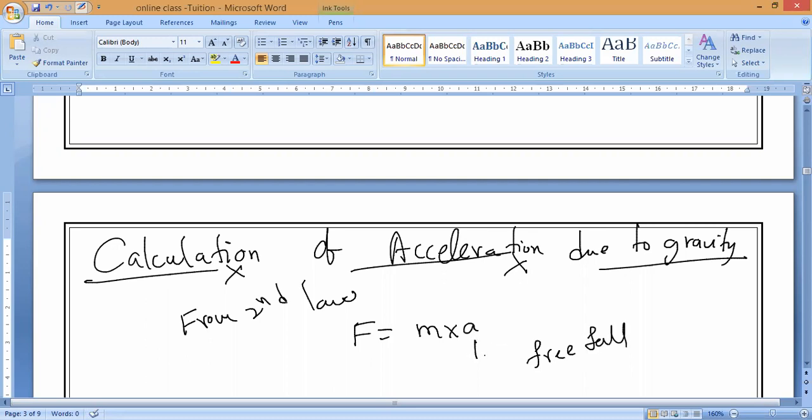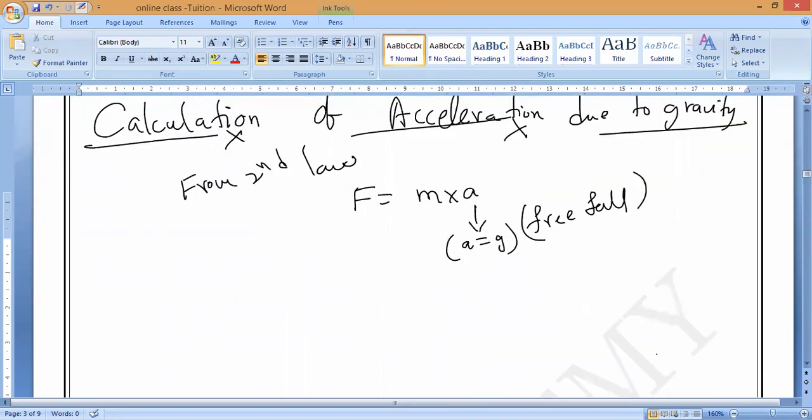In the case of free fall, acceleration a is equal to force by mass. Acceleration is equal to acceleration due to gravity, small g. Small g means gravity. In the case of free fall, the equation will become F equals m into g. Let us call that our equation 1.